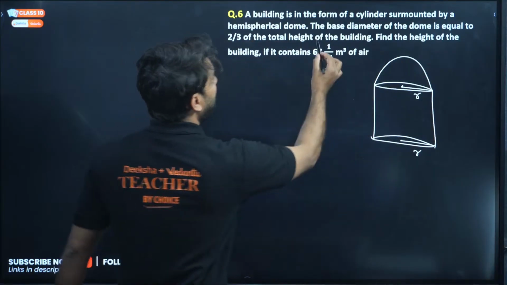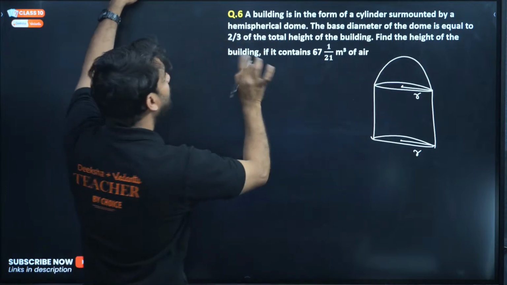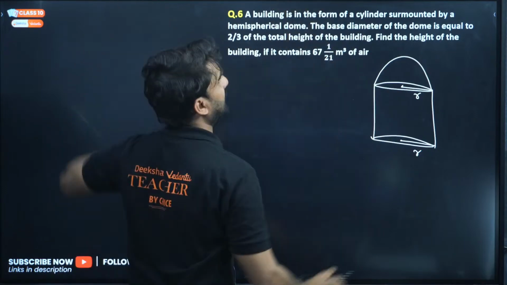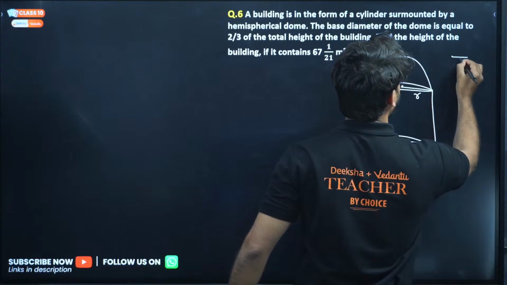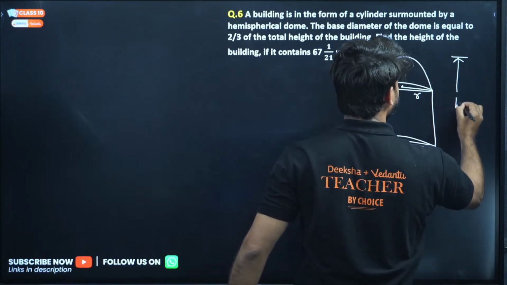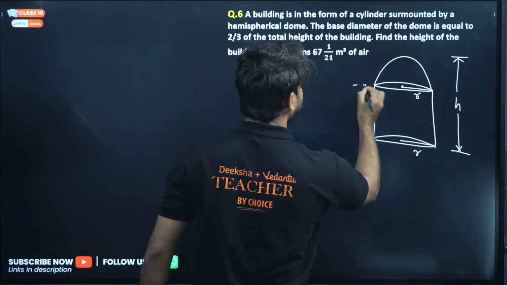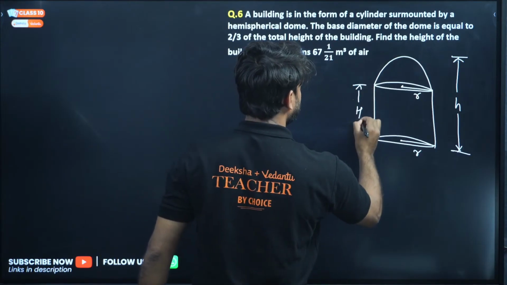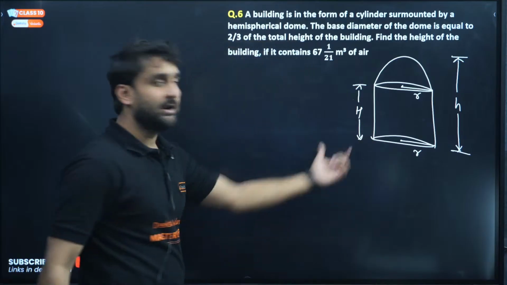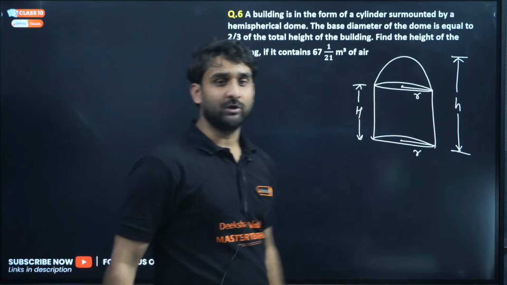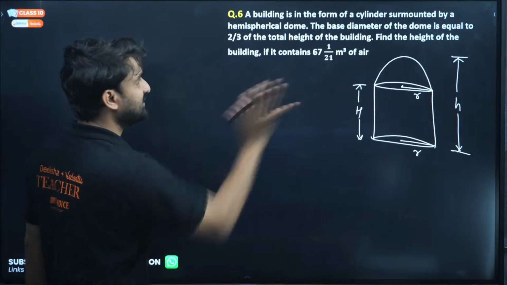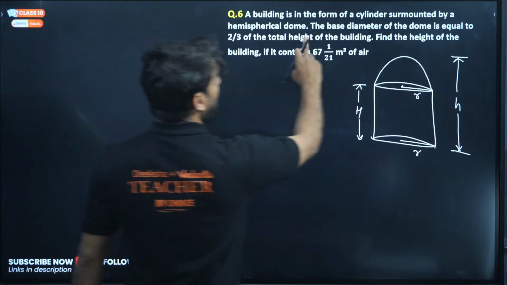Okay, the base diameter of the dome is equal to 2/3 of the total height. Very good. So let's assume the total height is small h, and the height of the cylinder is, assume, capital H. So this is the height of the cylinder, and this is the total height of the solid, of the building with the dome and cylinder.